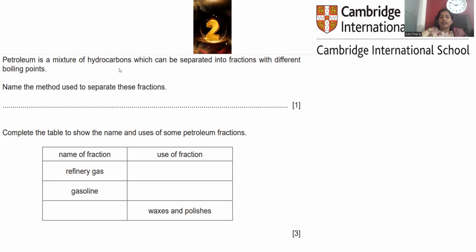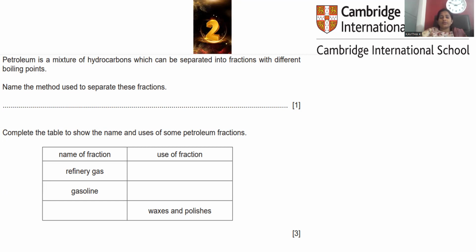It is made up of hydrocarbons. Hydrocarbon stands for composition given by carbon and hydrogen, which can be separated into fractions. So here fractions can be separated with different boiling points. When crude oil is taken, the separation is possible by applying temperature.